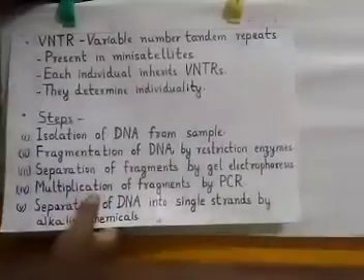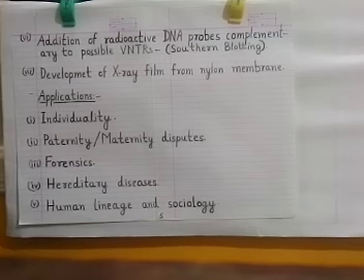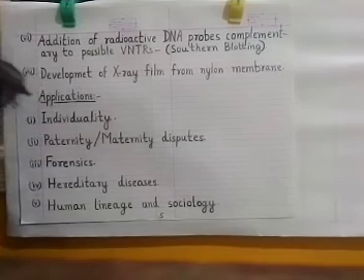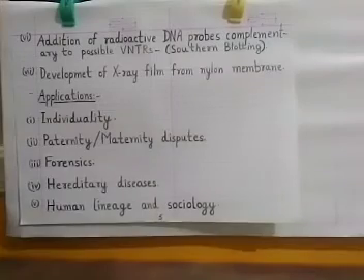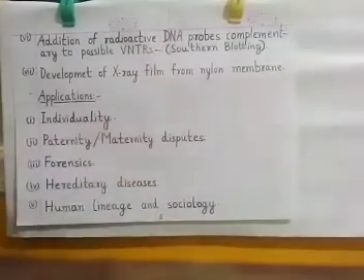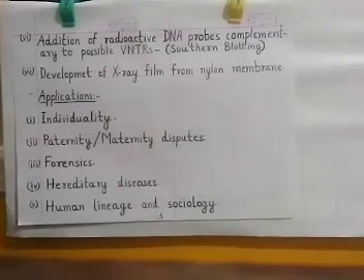Then the next step, after getting the single stranded DNA, we add radioactive DNA probes complementary to possible VNTRs present in that sample. What do we do? We add radioactive DNA probes. Now what are these radioactive DNA probes? These DNA probes are actually small fragments of single stranded DNA, and they are made in vitro, in the laboratory. On what basis? On possible VNTRs.